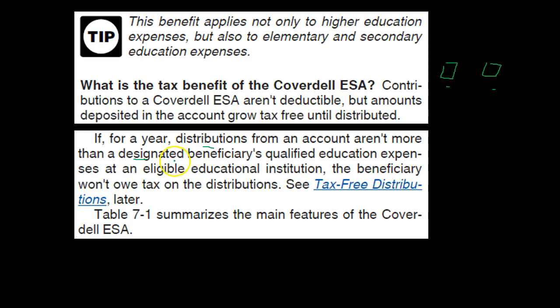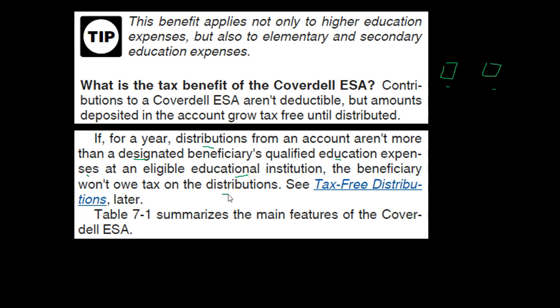So if it isn't more than qualified education expenses, so it has to be, of course, within the definition of what it means to be a qualified education expense with regard to the regulations for the Coverdell ESA, at an eligible educational institution. So another key term, it needs to be at an eligible educational institution. The beneficiary won't owe tax on the distribution. So we're not going to have the tax at the point in time of the distribution. So that's going to be our goal.